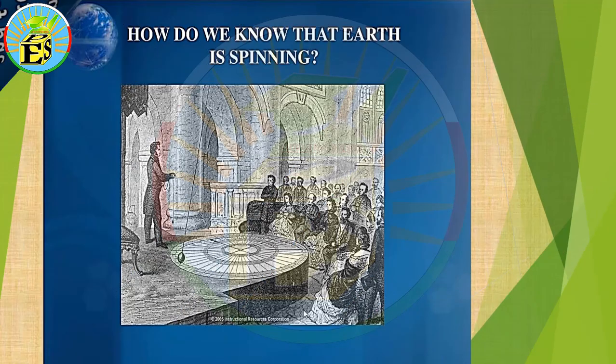Let us see this picture. This is a pendulum, just a weight tied with a rope and free to move. It will start from this point and move front and back, but it will stay in the same line. No, it will change. It will go and back and change its direction as the Earth rotates. So this is another proof of the spinning of the Earth.